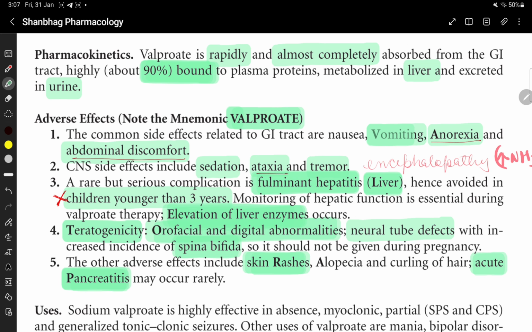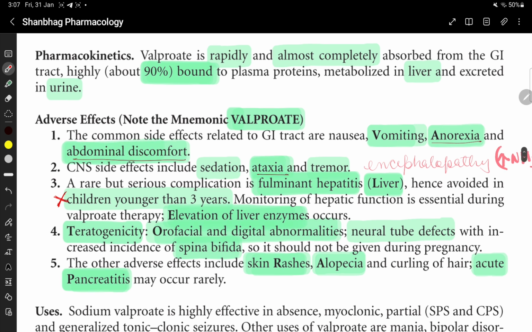So V for vomiting, A for anorexia, alopecia, abdominal discomfort, ataxia. There are four from A: two related to GIT, that is anorexia and abdominal pain, one related to CNS, ataxia, and one is alopecia. It causes alopecia and curling of hair.